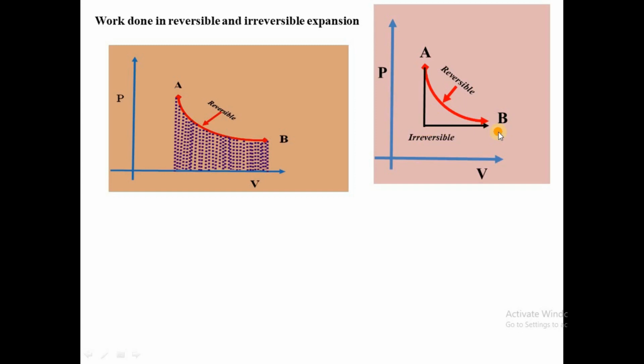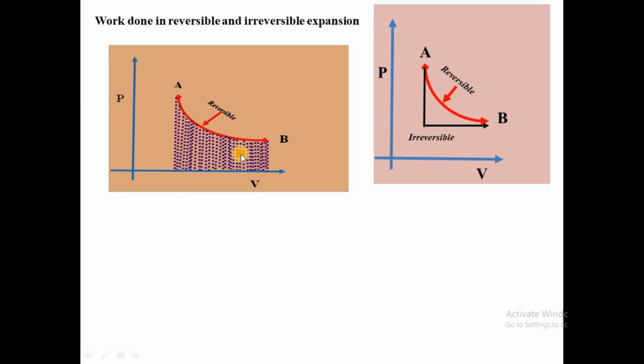Now, what will be the area under the curve? Where do we have more area under the curve? Because the work done is the area under the curve. That means for this one, the area under the curve will be from here up to here. So the dashed lines, all this area under the curve, that is what we call the work done. Remember, we have shown that the work done is equal to the area under the curve and is equal to minus PdV.